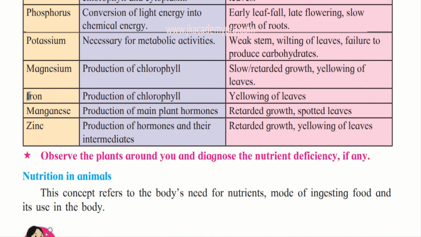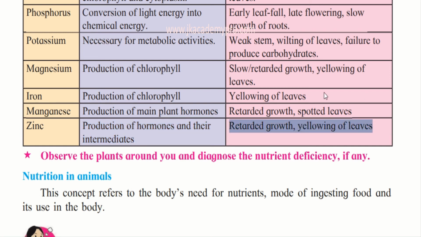What about iron deficiency? What does the iron do? Iron is again helpful in the production of chlorophyll, but if there is deficiency of iron, there will be yellowing of leaves. Manganese helps in the production of main plant hormones. So this is how manganese is helpful. Again, if there is deficiency of manganese, then there will be retarded growth and spotted leaves. Spotted means you will get white or yellow spots on the leaves. Zinc is another mineral, for production of hormones and their intermediates, so deficiency causes retarded growth and yellowing of leaves.